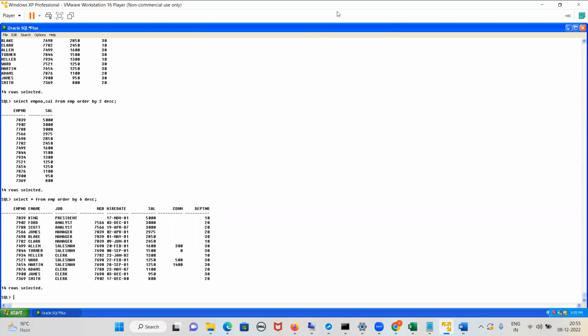Rakesh has written department wise maximum salary. Where you are giving greater than 2000, what I told you for group function, what is the filter condition used, Rakesh? What is the filter condition for group data? Having, right? Why are you writing it there? Are you able to see your query? You have written it here only. That is not the way, right?